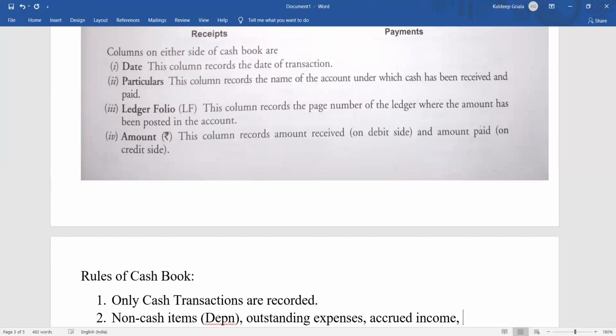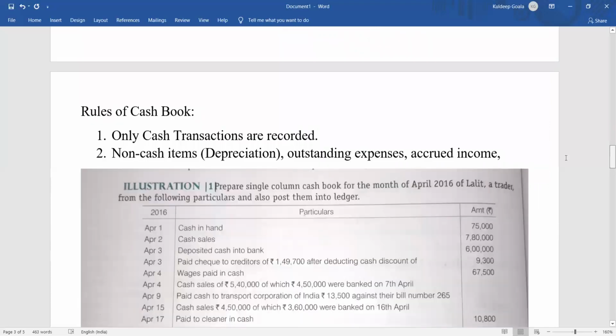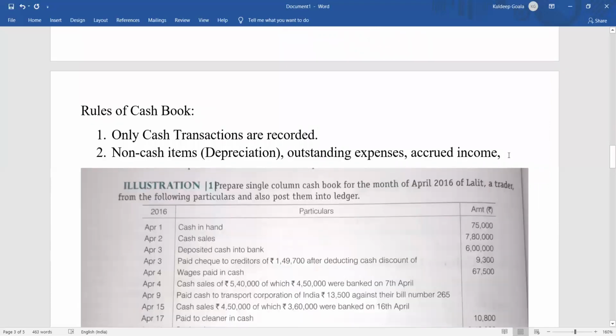Here, non-cash items like depreciation. Let me write it in full so that you will not get confused. Then accrued income, then outstanding expenses, then any credit transaction.